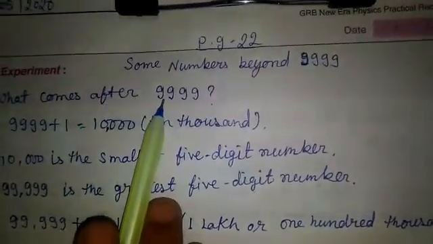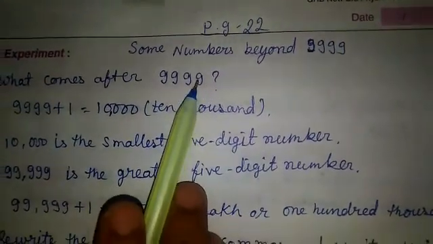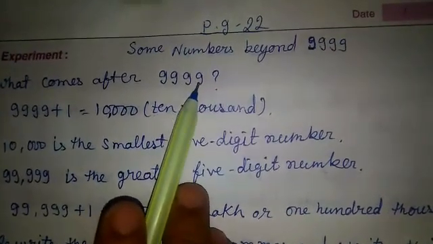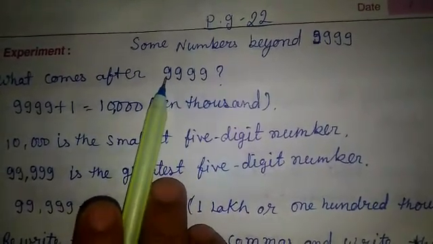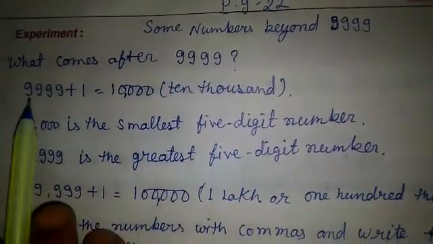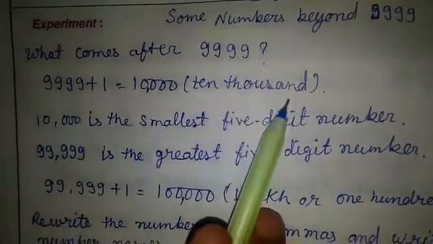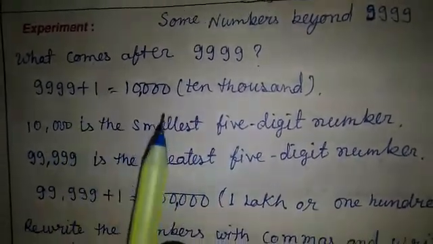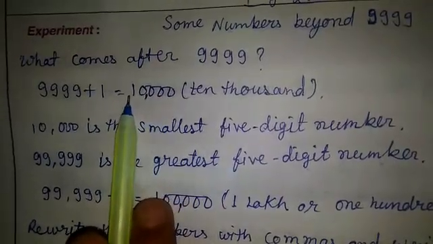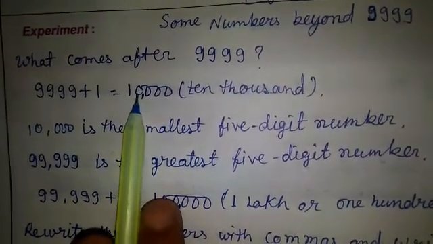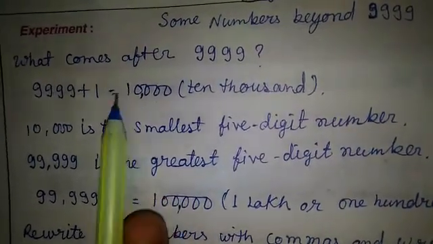What comes after 9999? 9999 is a 4-digit number: 1, 2, 3 and 4. Now, if we add 1, it becomes 10,000. 10,000 is a 5-digit number: 1, 2, 3, 4, 5. Ones, tens, hundreds, thousands and ten thousands.